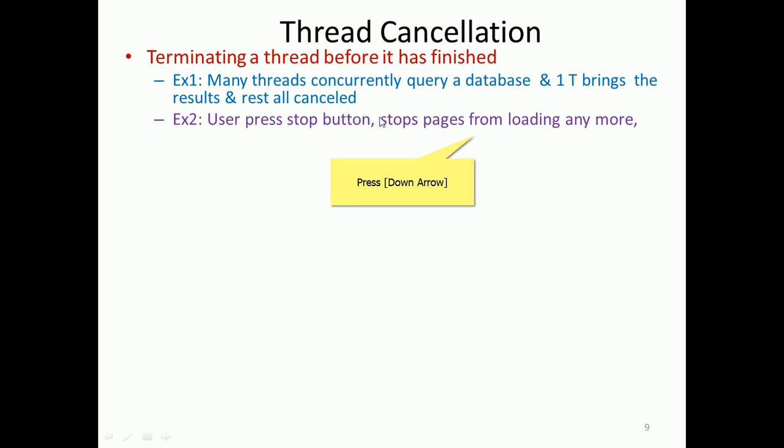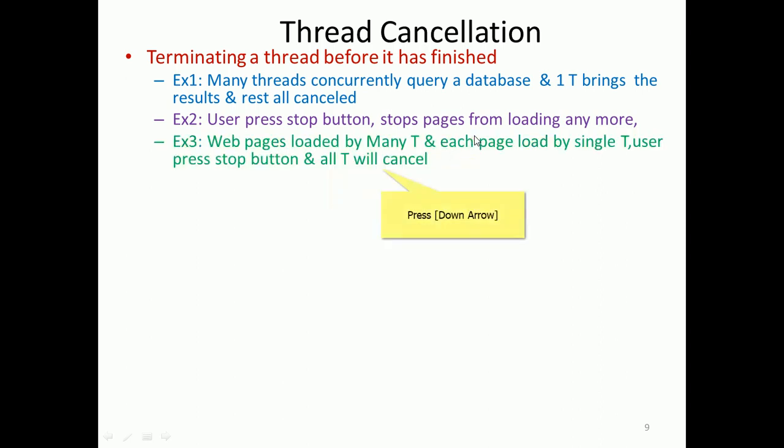Also, web pages are loaded by multiple threads, each page by a single thread. For example, consider 3 pages loaded by 3 separate threads. The user presses the stop button, what will happen? All threads will be cancelled, right?